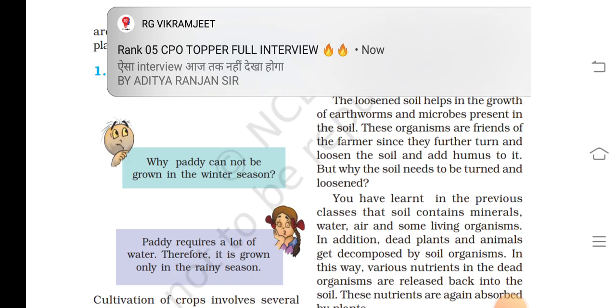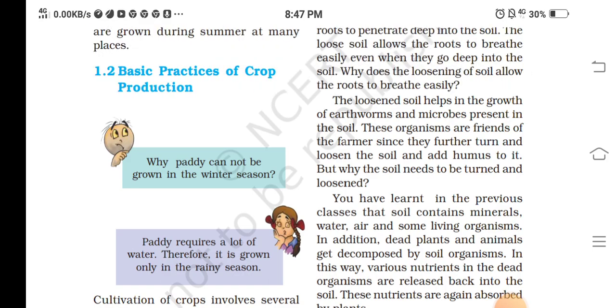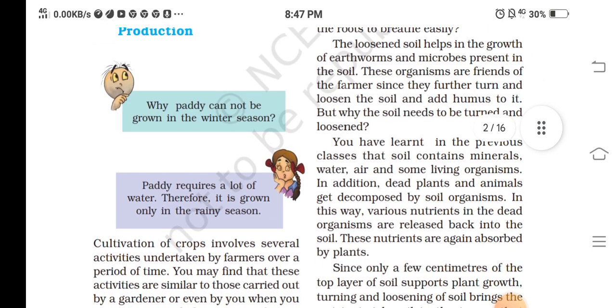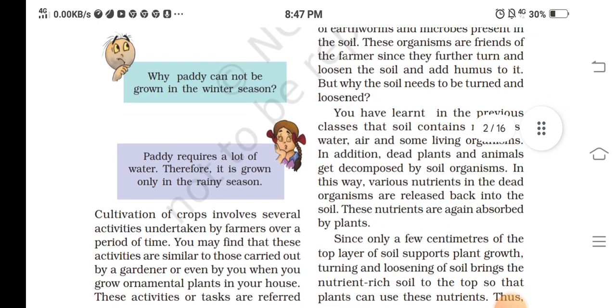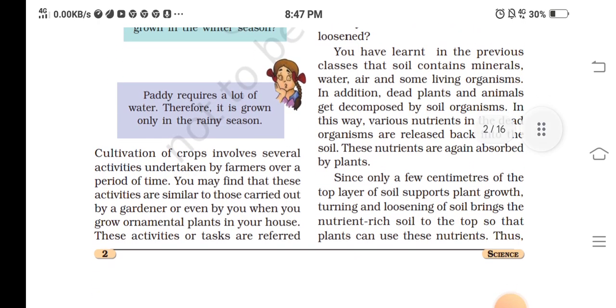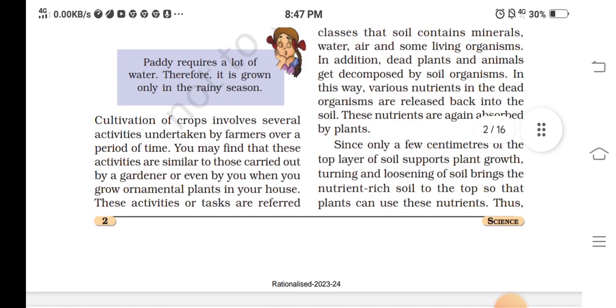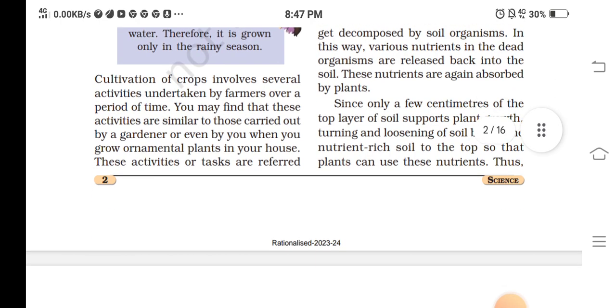Basic practices of crop production. Why can paddy not be grown in the winter season? Paddy requires a lot of water, therefore it is grown only in the rainy season.